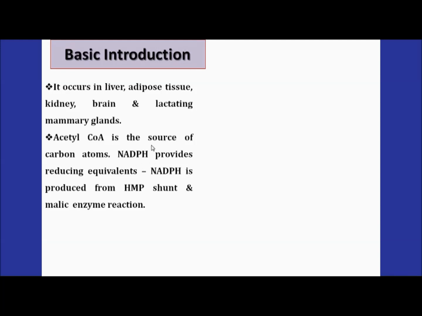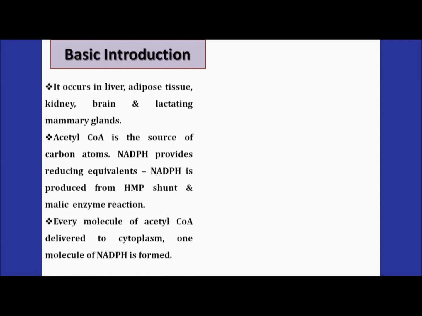Moreover, every molecule of acetyl coenzyme A delivered to the cytoplasm, one molecule of NADPH will be formed. And the ATP supplies the energy for the genesis of lipid in your body.